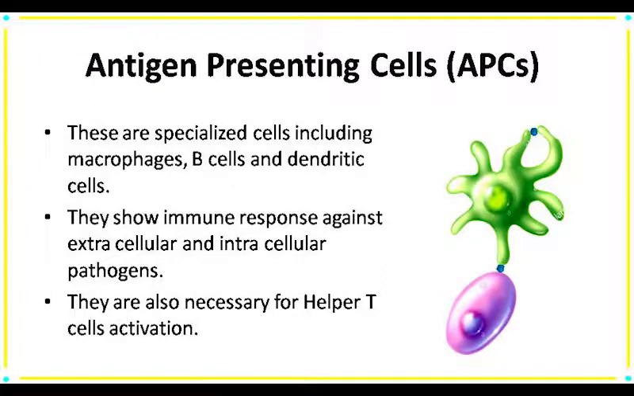And the last one is our antigen presenting cells. These are specialized cells. They include macrophages, B cells and dendritic cells. As we already know, macrophages are modified monocytes, B cells are part of lymphocytes, and our new term is dendritic cell. Dendritic cells are a special type of cell found in tissue such as skin. They enhance the immune response. They also carry the antigen on their surface and present it to other cells of the immune system.